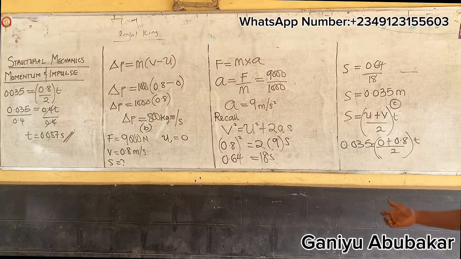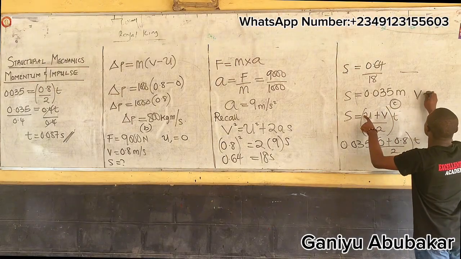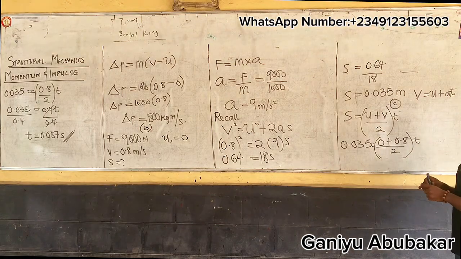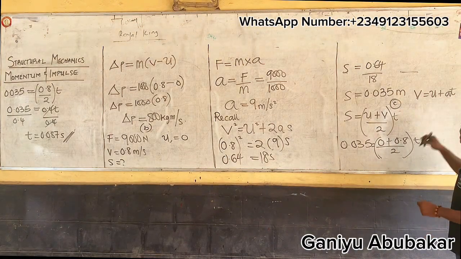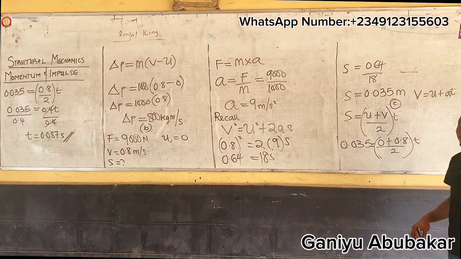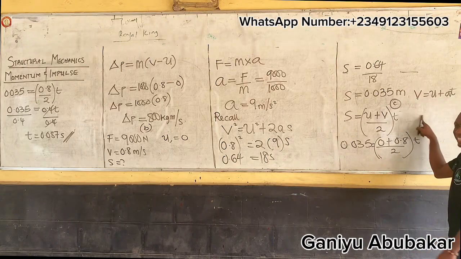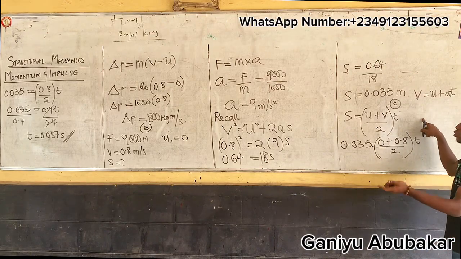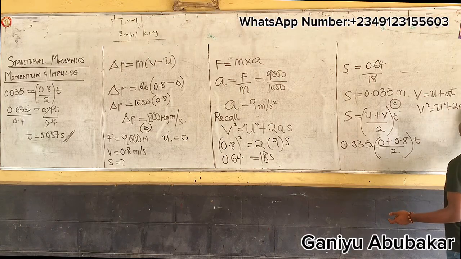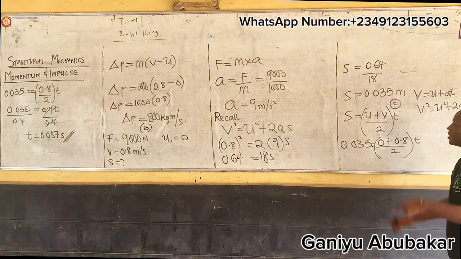We said we can use it inside this one, V equals U plus AT. It's AT, not AT squared. I wanted to solve it with the one that has V squared equals U squared plus 2ax.